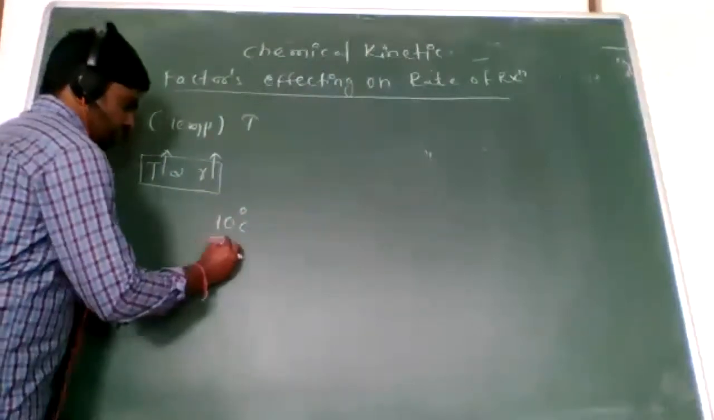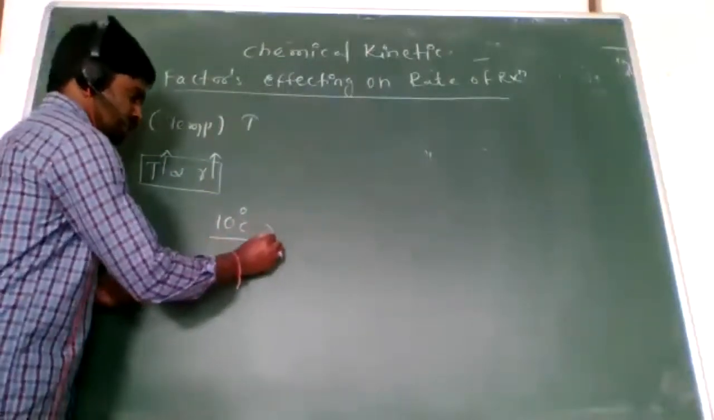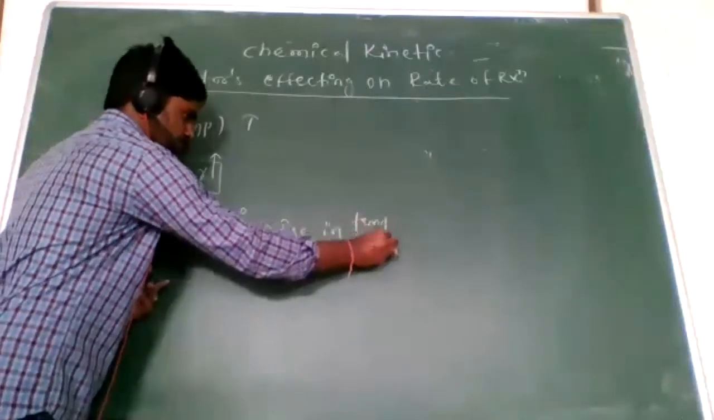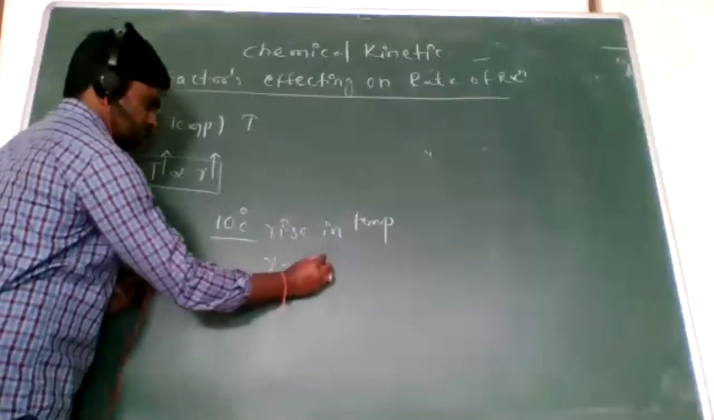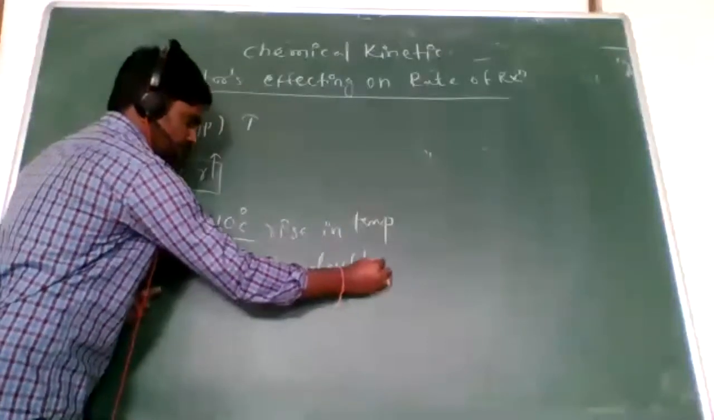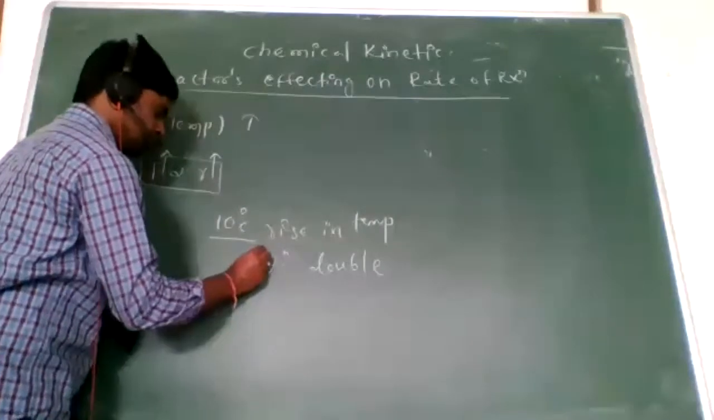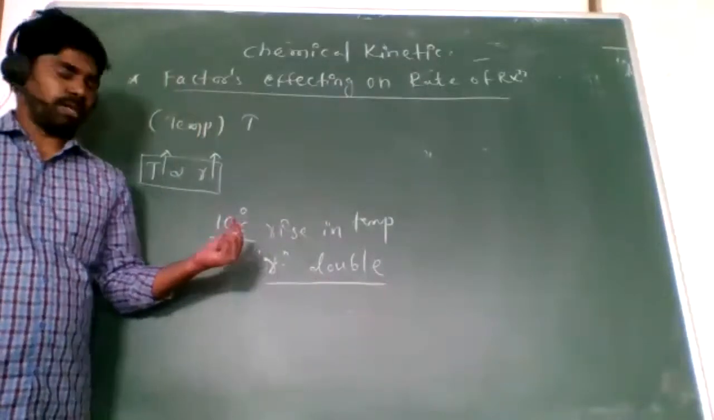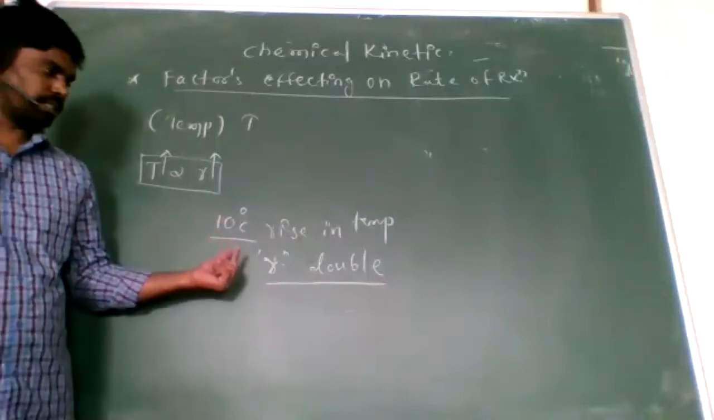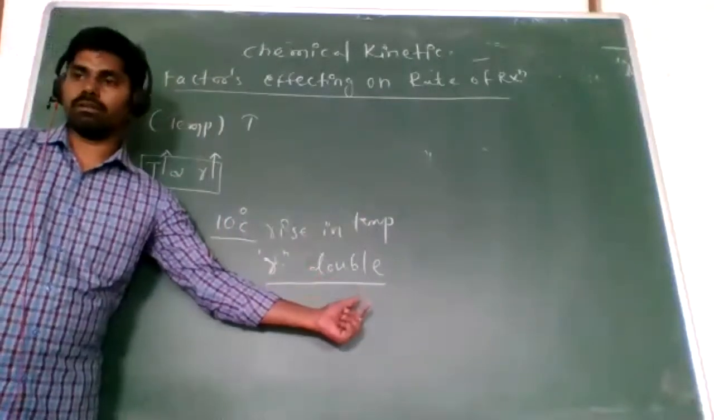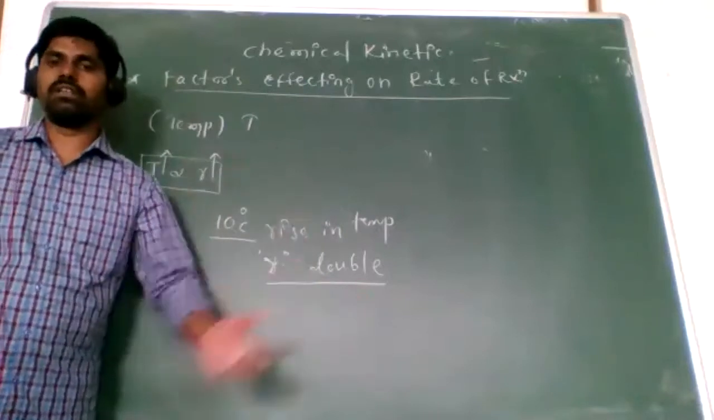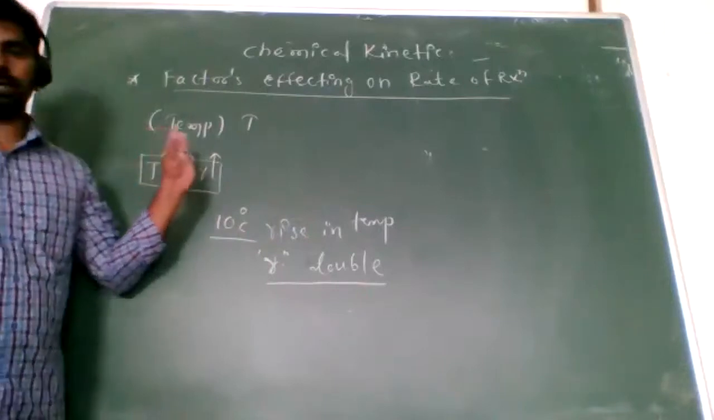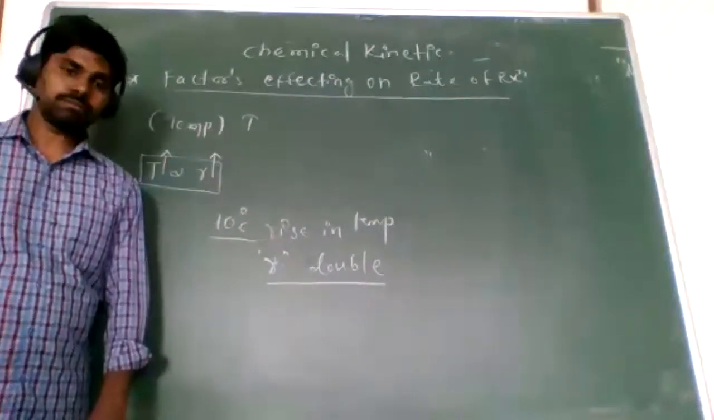Here it is mentioned: for every 10 degrees Celsius rise in temperature, the rate of reaction is double. That is very important. For every 10 degrees Celsius rise in temperature, the rate will double, meaning the rate of reaction is 2 times. So this is the effect of temperature. Do you understand?